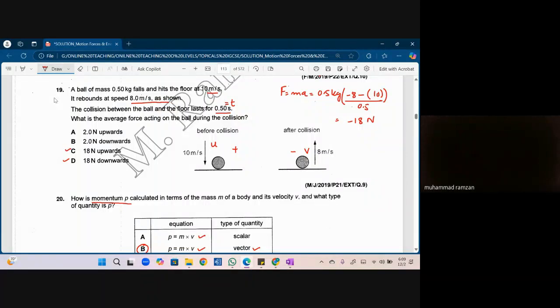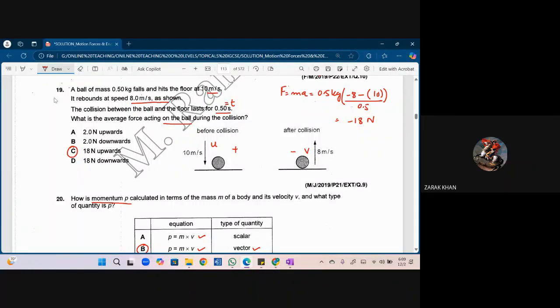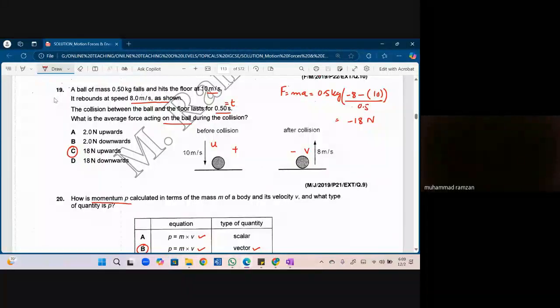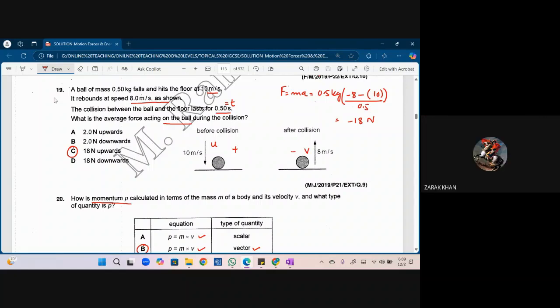अब मैंने अपवर्ड को क्या कंसिडर किया है? माइनस. So C. What is the average force acting on the ball? So बॉल के ऊपर किस साइड पे फोर्स लग रही है, so that it is moving in that direction after collision? So upward. Zarak, what did you say? Upward or downward? Downward. बेटा जो फ्लोर पे लगेगी फोर्स that would be downward. Average force acting on the ball that would be upward. Yes, sir. बॉल फ्लोर को नीचे की तरफ पुश करेगी और फ्लोर बॉल को ऊपर की तरफ पुश करेगा. ठीक है? Due to which the ball starts to move up. Yes.